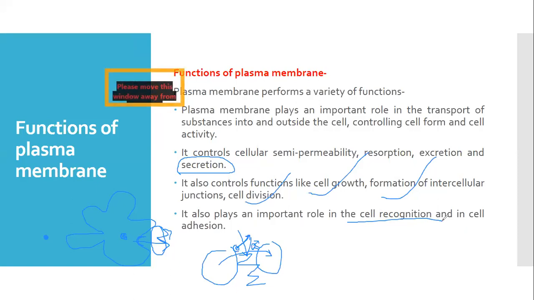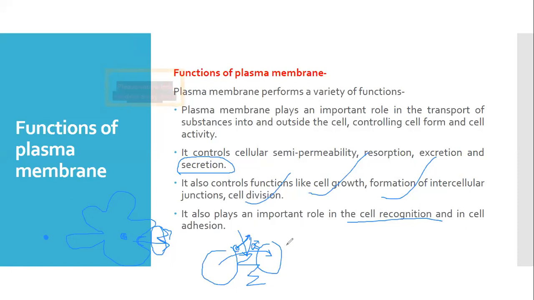So whenever any foreign tissue, cell or organ is transplanted into our body, the body first checks it and recognizes whether it is my own part or some other part. If it is some other part, it will totally reject it. So this is how the cell membrane plays a very important role, because certain proteins are located on